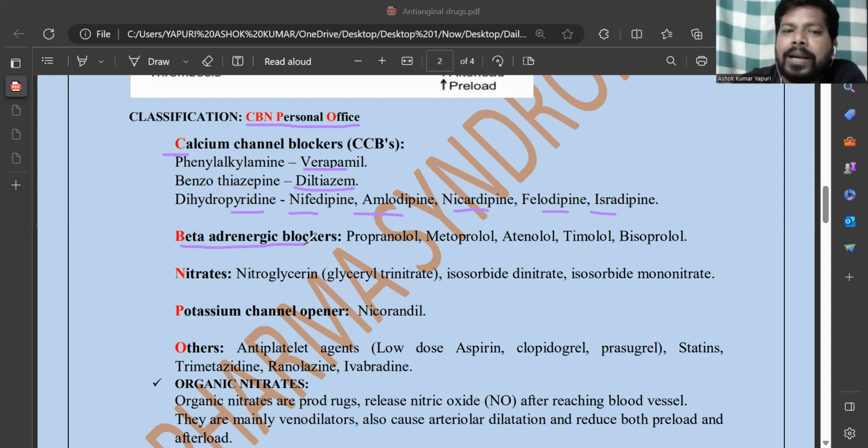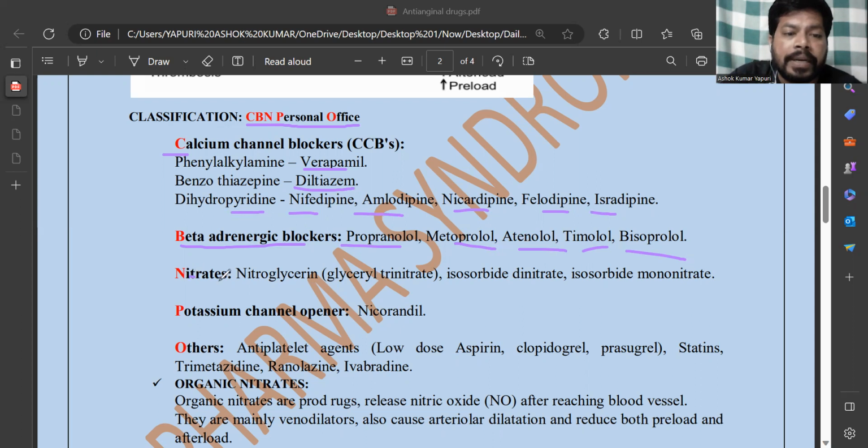To regulate that, we give beta blockers like non-selective beta blocker propranolol, and metoprolol, atenolol, timolol, bisoprolol. But beta blockers are contraindicated in variant angina, or vasospastic angina, or Prinzmetal angina.